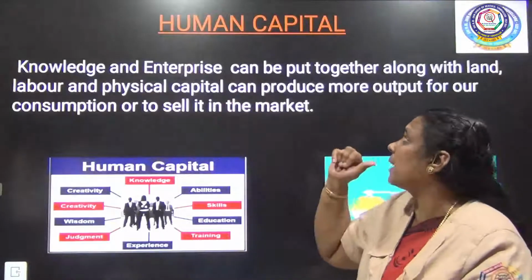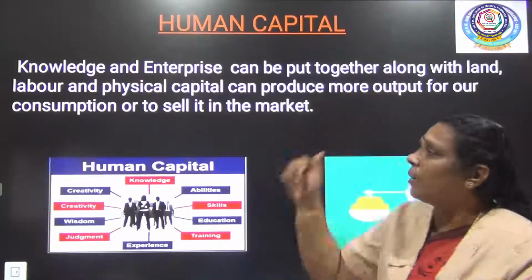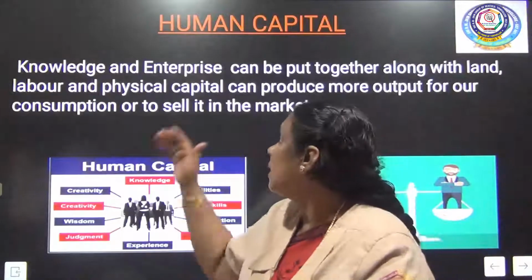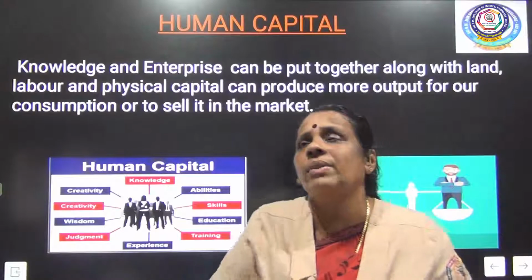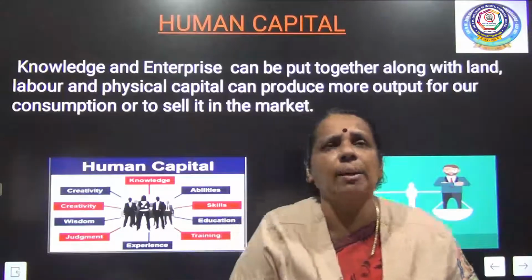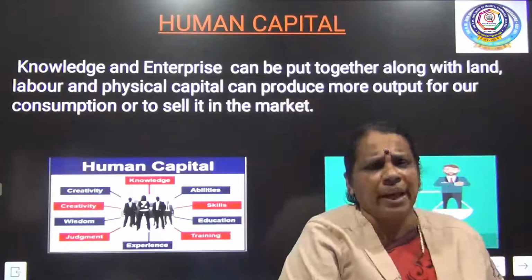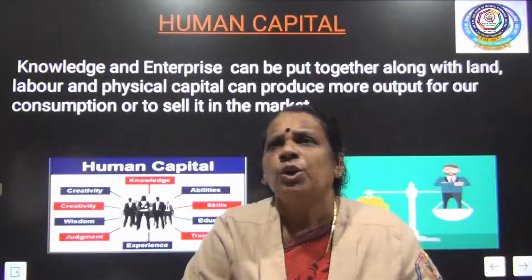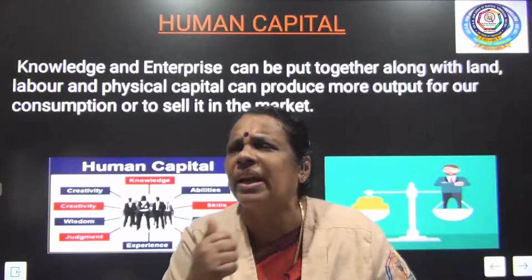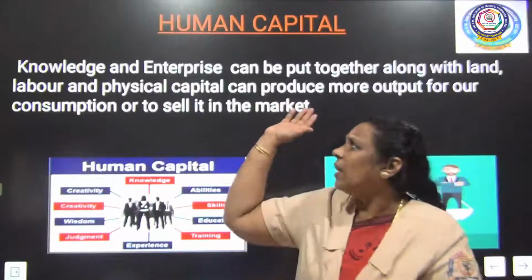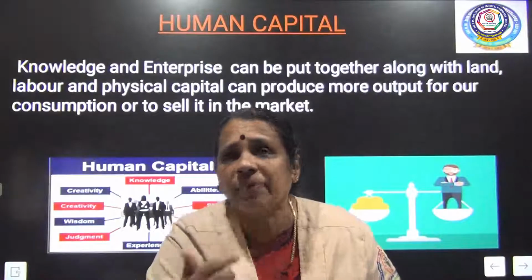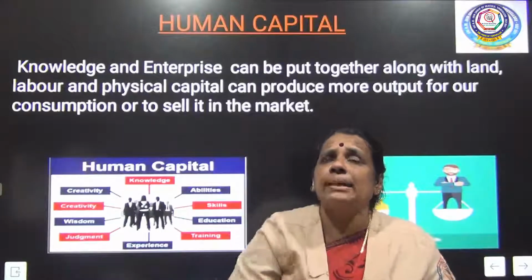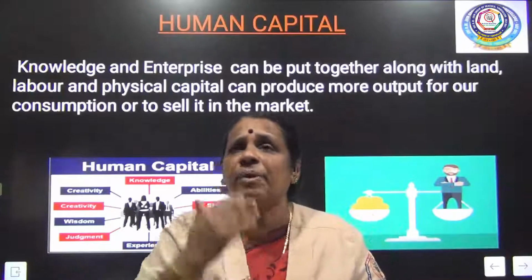Knowledge and enterprise can be put together along with land, labor and physical capital. So, along with land, labor and physical capital, we need to combine human capital also. Human beings, with the help of their knowledge and skill and enterprise, can set up an organization, a firm.